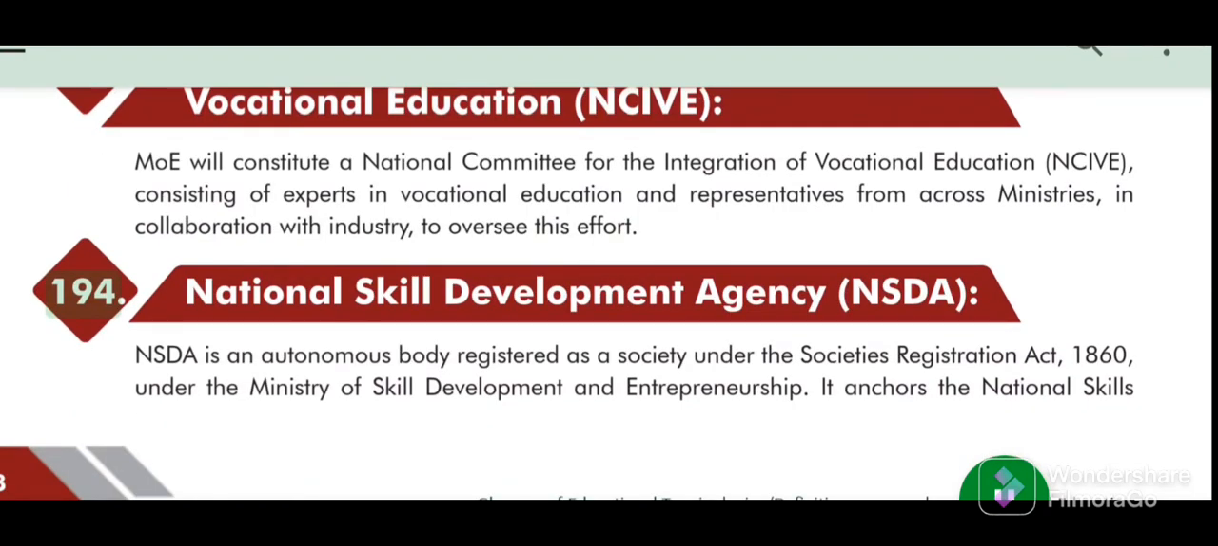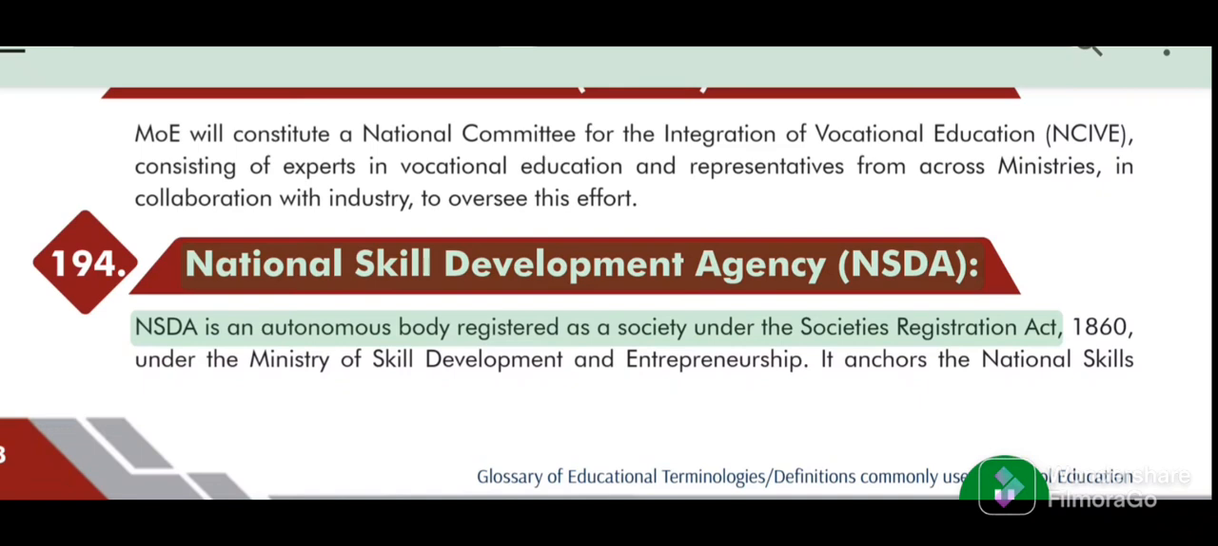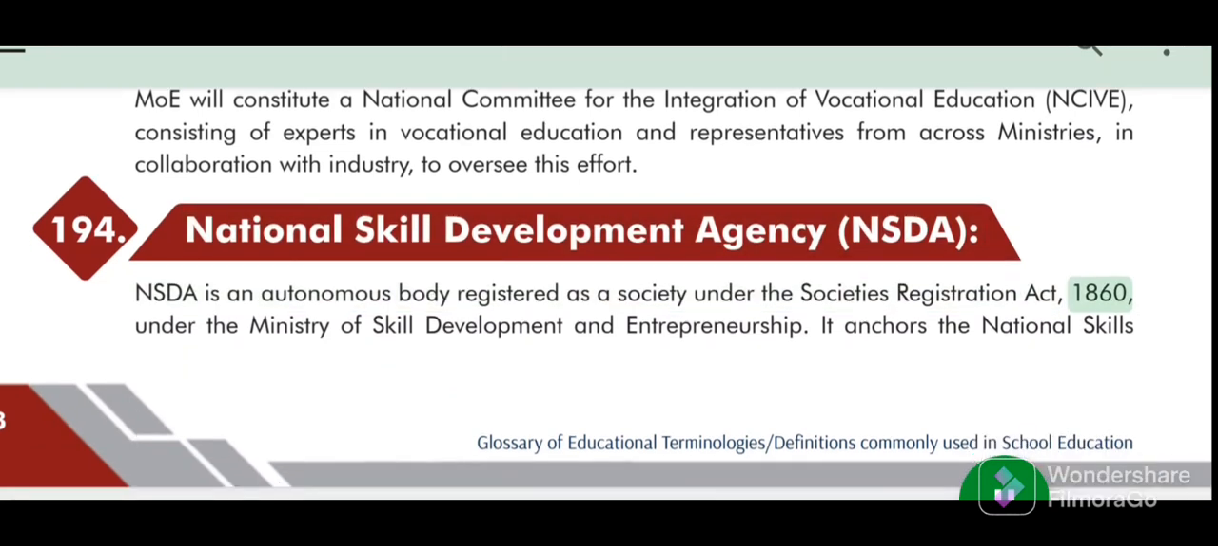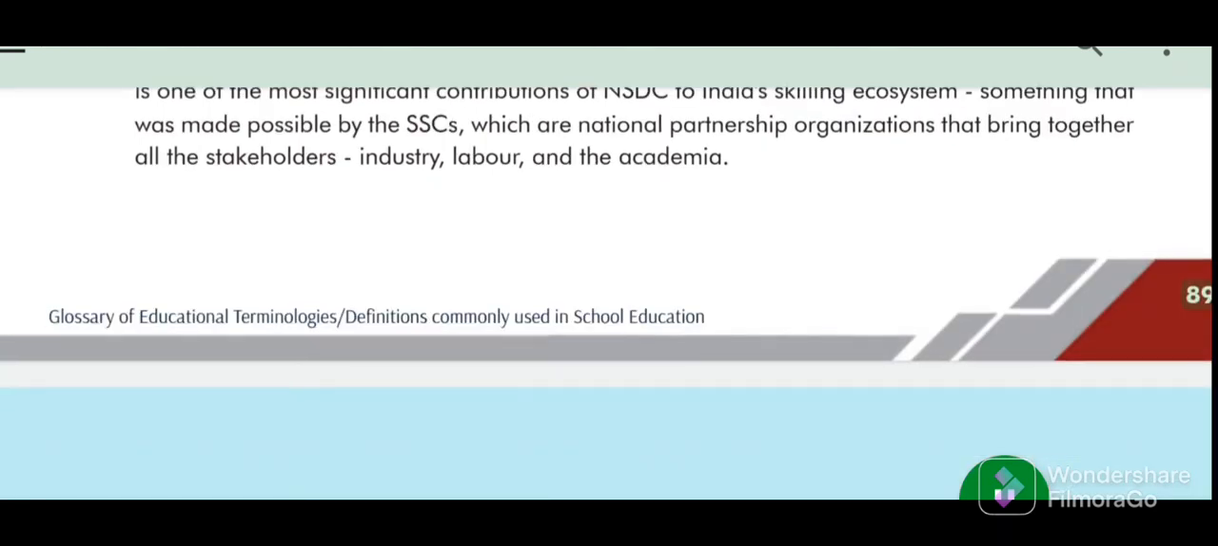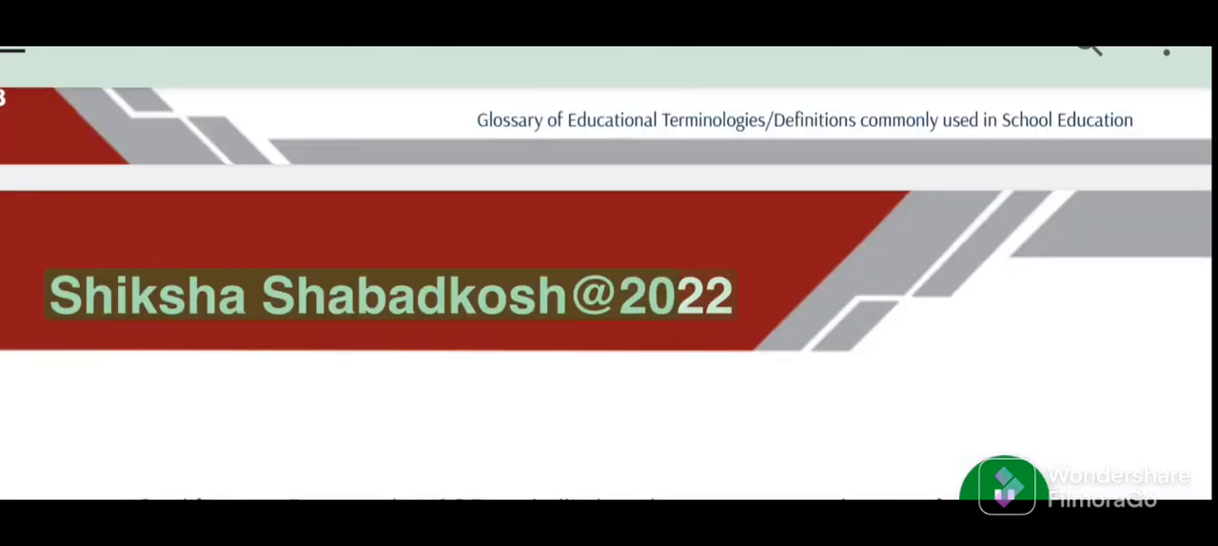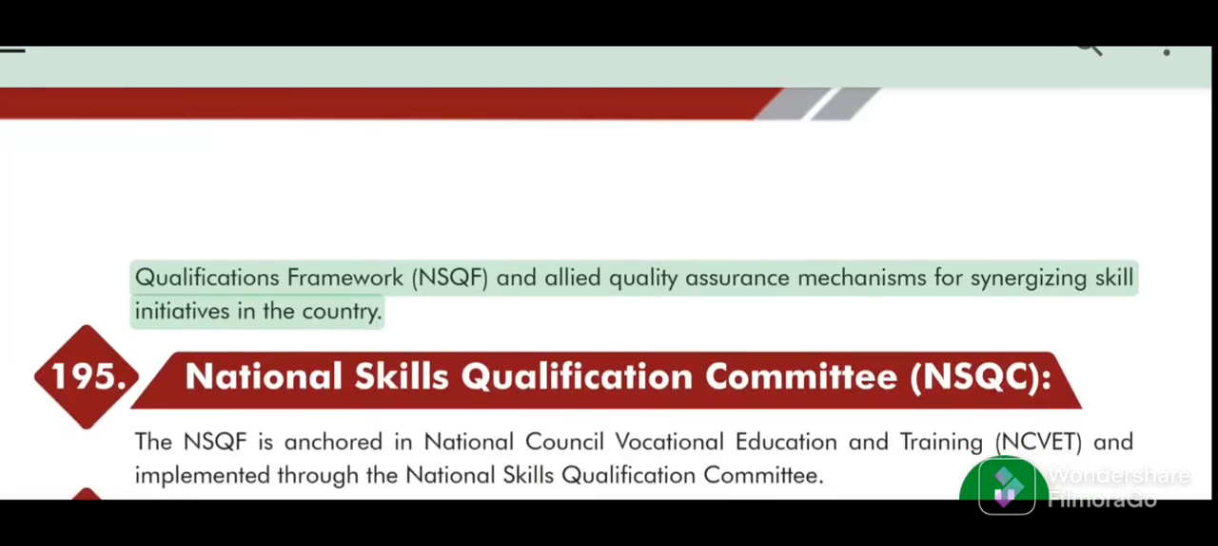194. National Skill Development Agency (NSDA). NSDA is an autonomous body registered as a society under the Societies Registration Act, 1860, under the Ministry of Skill Development and Entrepreneurship. It anchors the National Skills Qualifications Framework (NSQF) and allied quality assurance mechanisms for synergizing skill initiatives in the country. Glossary of educational terminologies, definitions commonly used in school education. 89. Shiksha Shabdkosh 2022.